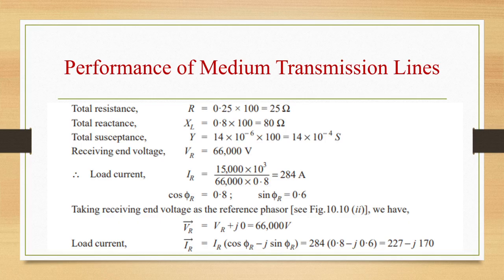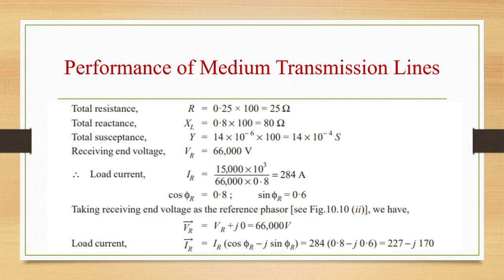We have to multiply by the transmission line distance, that is 100 kilometers, right? So 0.25 into 100, because resistance is distributed over the entire length of the line, resistance, reactance, so multiply it by 100, susceptance also. So resistance will be 0.25 into 100, reactance is 0.8 into 100, and susceptance will be 14 into 10 power minus 6 into 100.